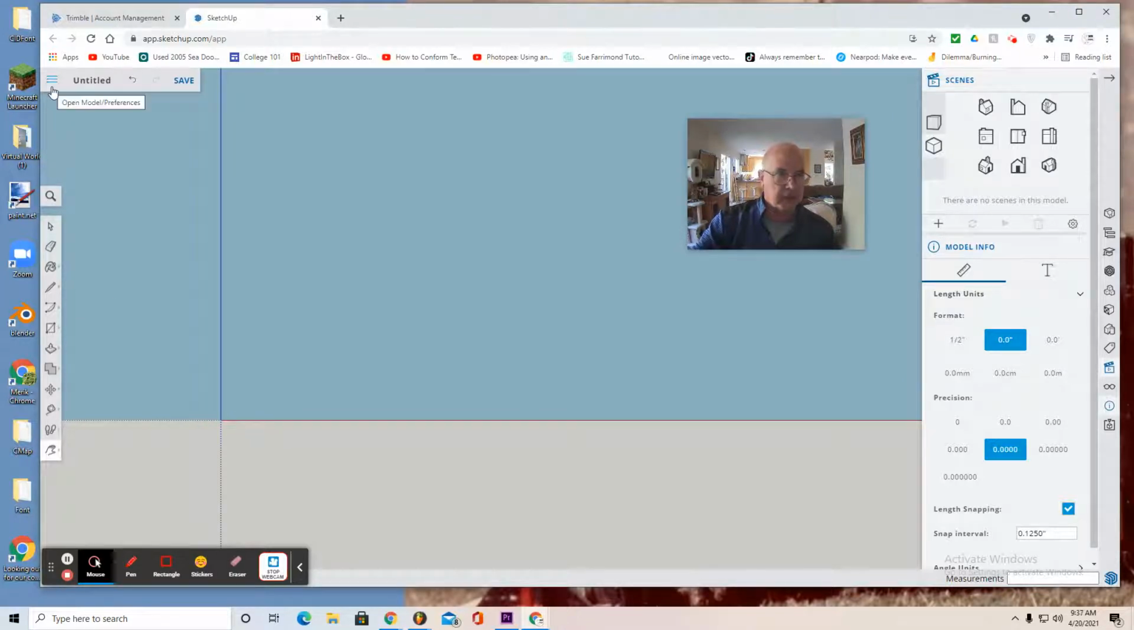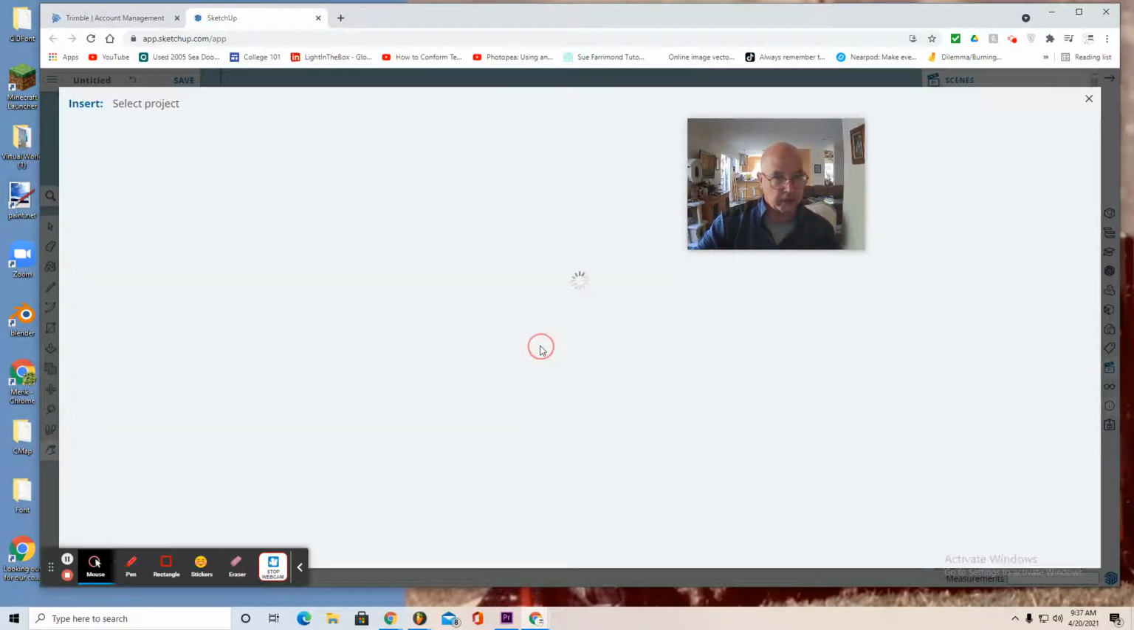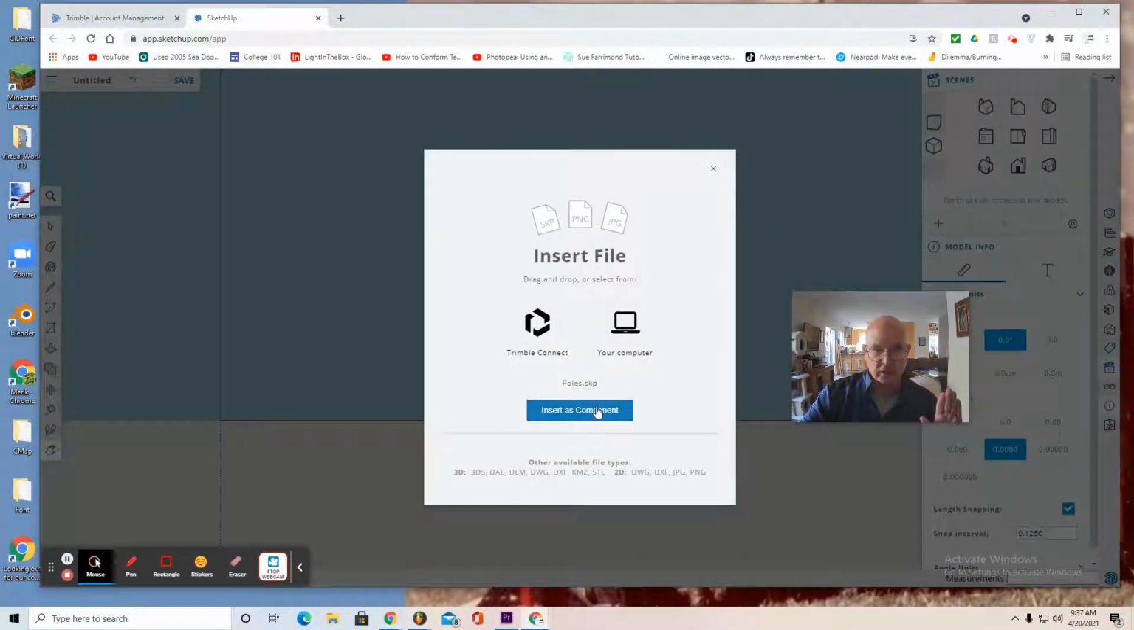And then use the three lines in the upper left corner, select, and you're going to insert poles first, from Trimble Connect. That's where you've been saving everything in your SketchUp folder. Hopefully you have a playground folder. And then hopefully you've already made these poles, so you select and insert as component.